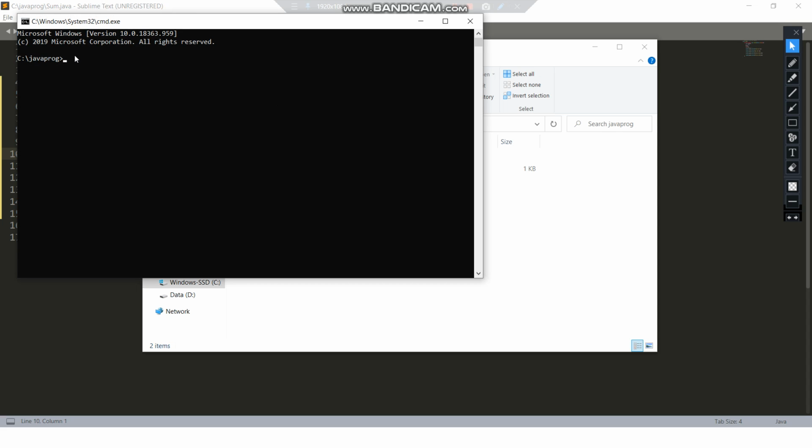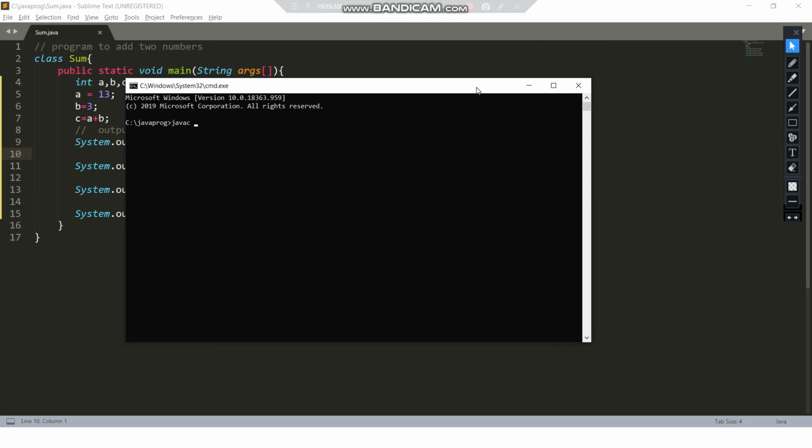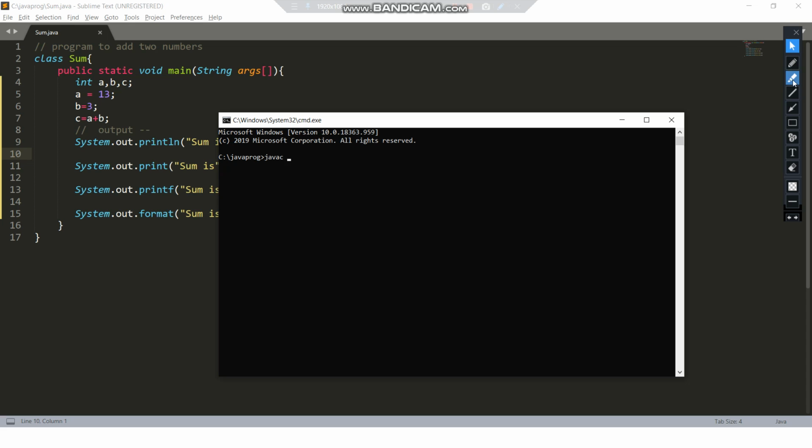Now for compiling, our command is basically javac. This is our compilation command: javac, space, and then the file name. Okay, so I'll show you guys our file name. Here you can see our file name is Sum.java. So we'll type over here Sum.java.